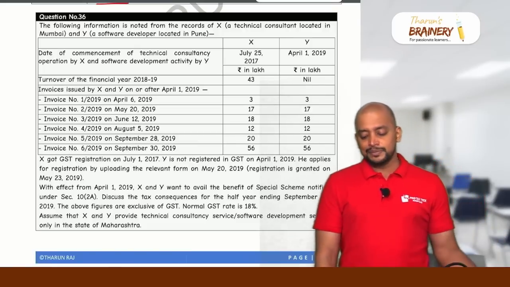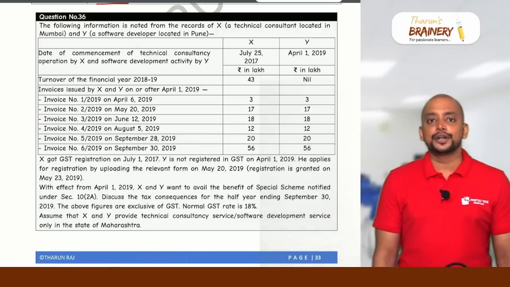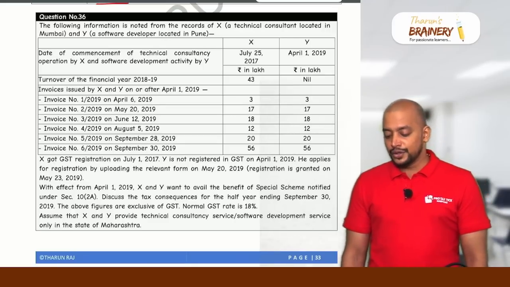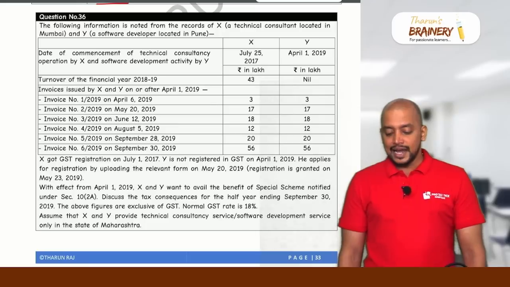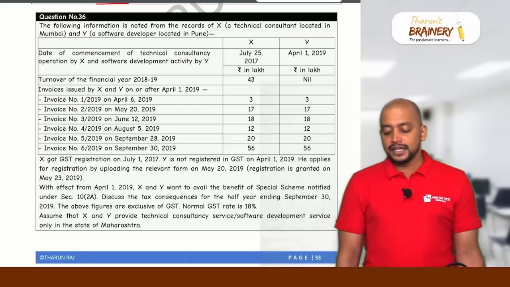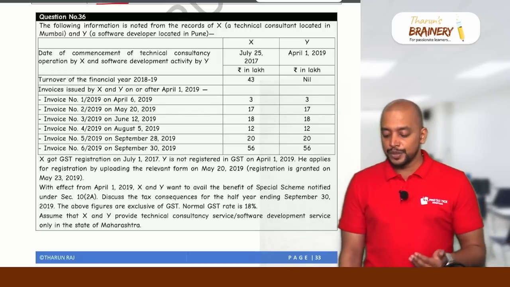Then question number 36. This question is related to the composition scheme. The following information is noted from the records of X, a technical consultant located in Mumbai, and Y, a software developer located in Pune.